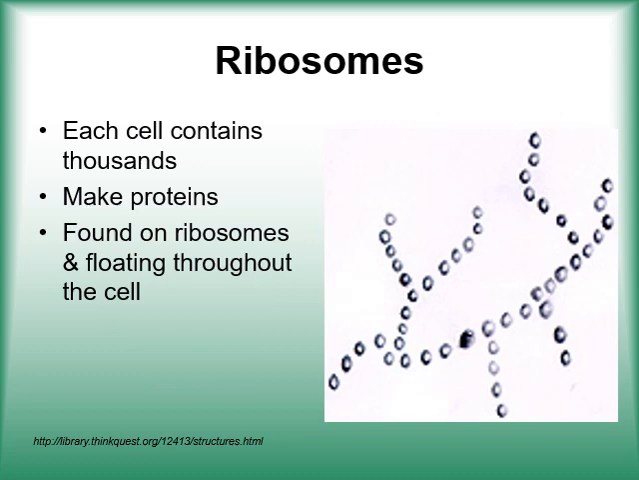endoplasmic reticulum. Ribosomes, each cell contains thousands, make protein, found on ribosomes and floating throughout the cell. So ribosomes are the protein factory of the cell, making protein at the surface of the endoplasmic reticulum, and it is packaged in different packets and vesicles from the Golgi body to reach the target points where the protein is required.